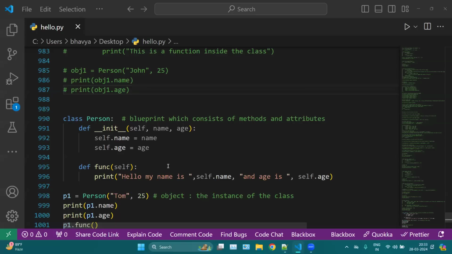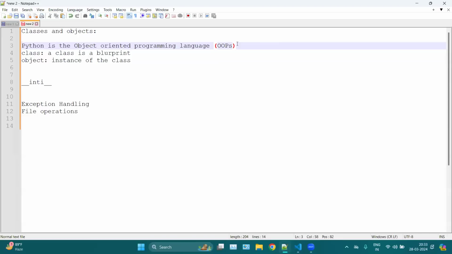So this is the basics of classes and objects, or we can say the OOPS concept, which is the object oriented programming concept. It is a very important concept of each and every programming language like Java or Python or C, etc. Okay. So this is just the basics of OOPS. Inside OOPS, we have many other concepts like inheritance, polymorphism, abstraction, and many more, that we will cover in Python Advance.